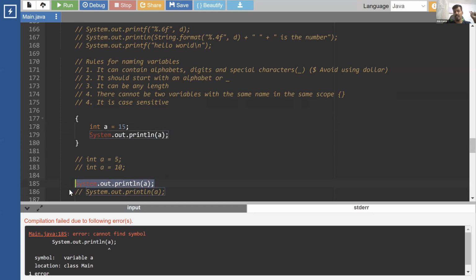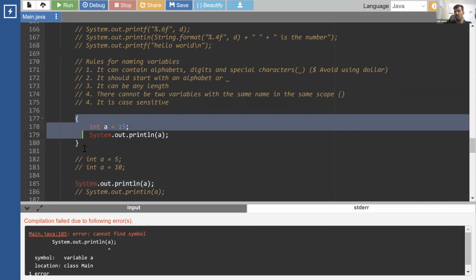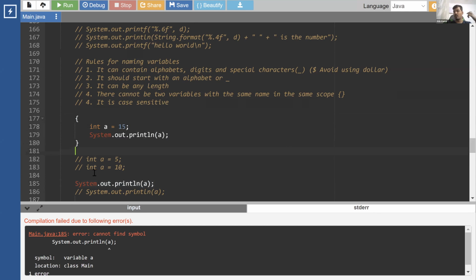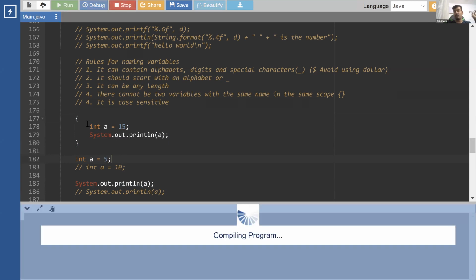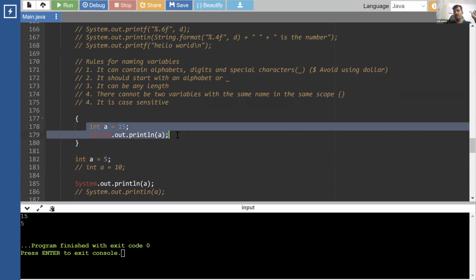See where the error is coming, line number 185. It is telling cannot find symbol. This is not present over here, because this variable is only accessible within this scope and we cannot access it outside it. The variable that we are creating over here is a different variable. When I run this, the first time it will print this, which is fine.